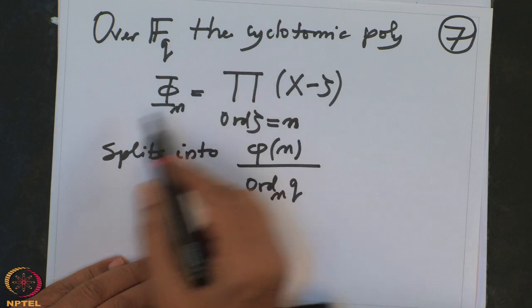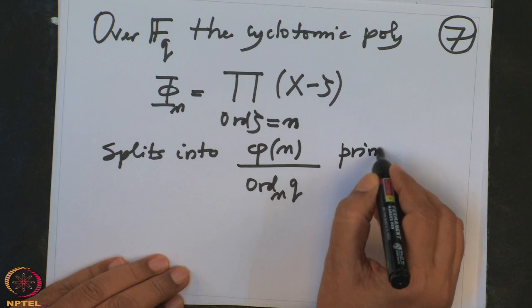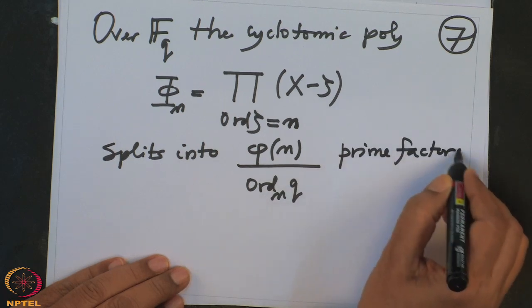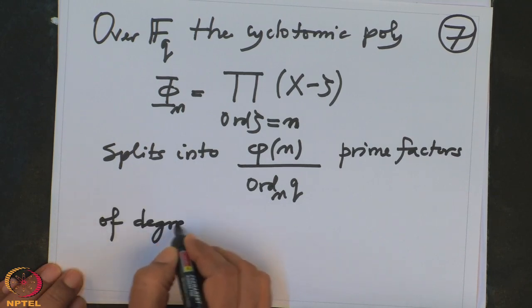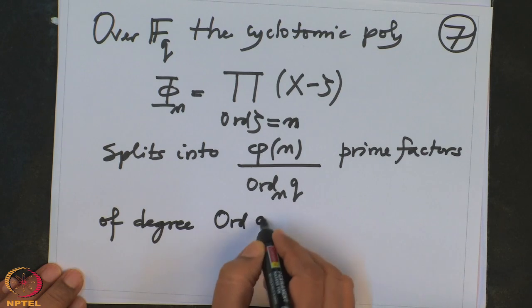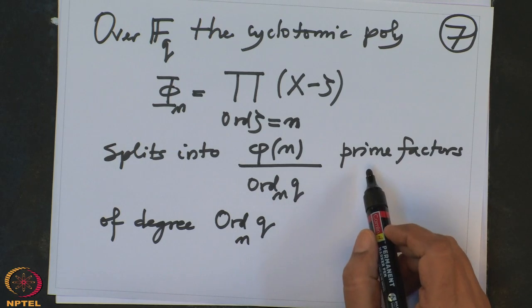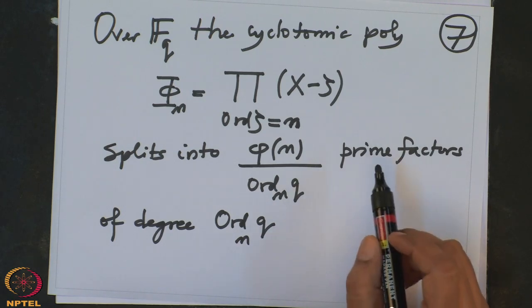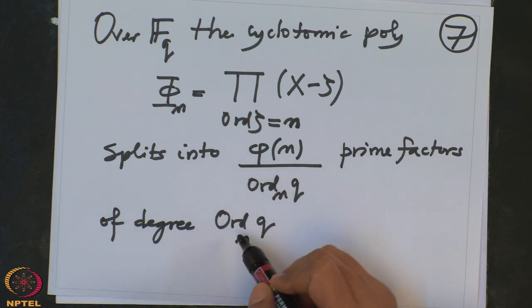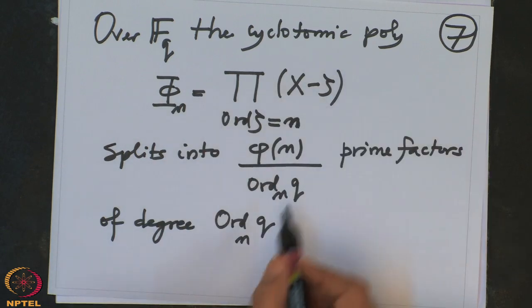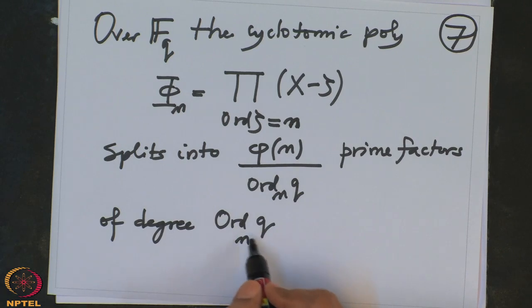So the cyclotomic polynomial will split into so many prime factors of degree order q n, because each irreducible factor will give you a finite field extension of the same degree. So this polynomial will split into so many prime factors, and each will be of this degree.